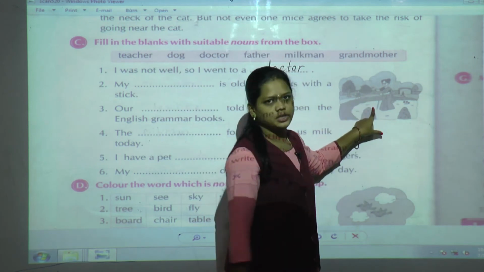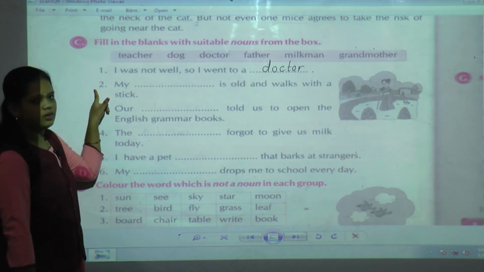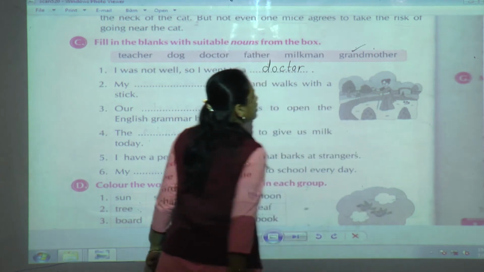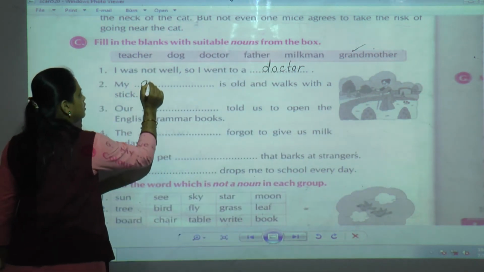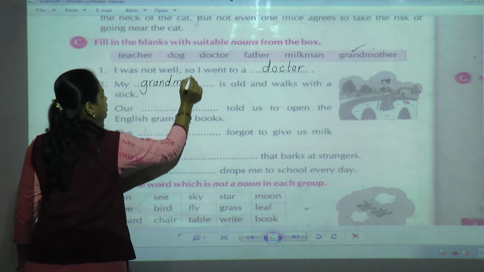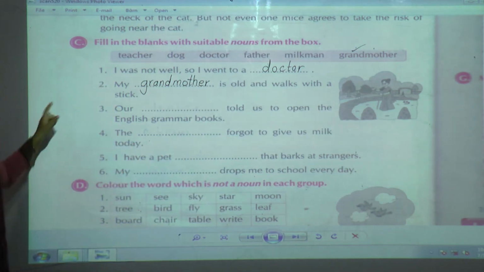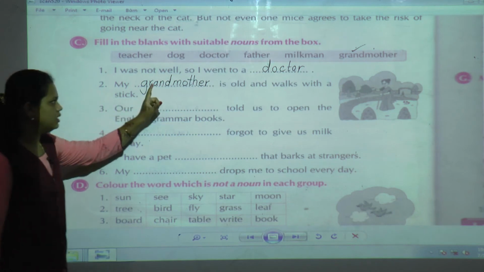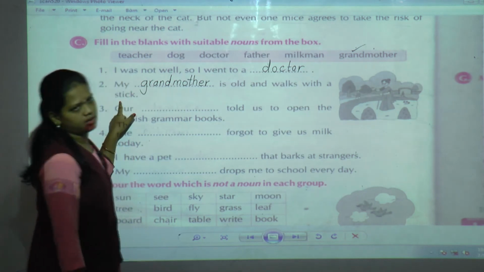Who is she? She is a grandmother. So what is the second one answer? The second one answer is grandmother. So here, the second one is a complete sentence like this: My grandmother is old and walks with a stick.